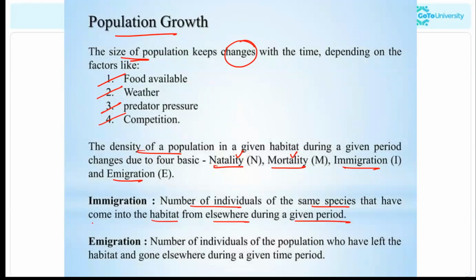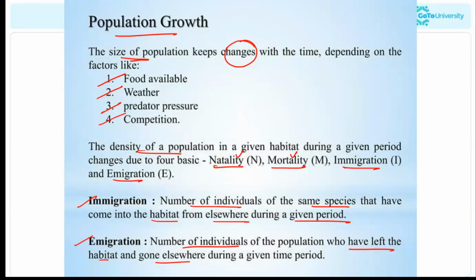Okay. We are familiar with the terms, like even humans do immigration. Emigration is the number of individuals of the population who have left the habitat and gone elsewhere during a given period of time.